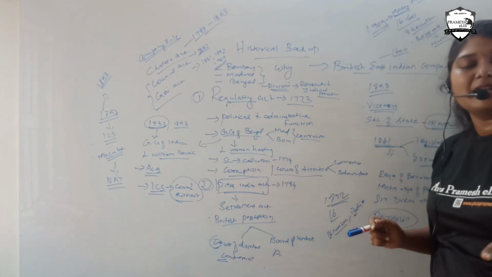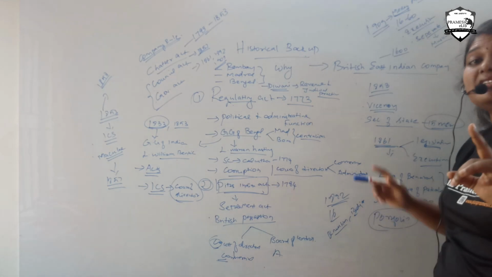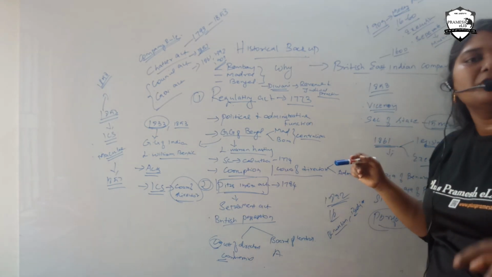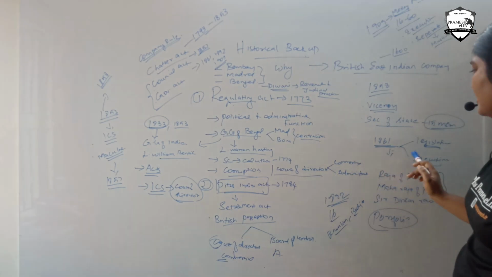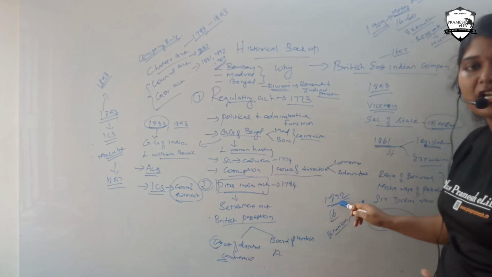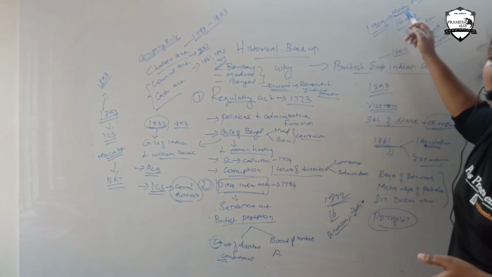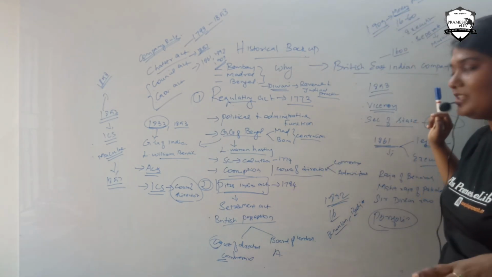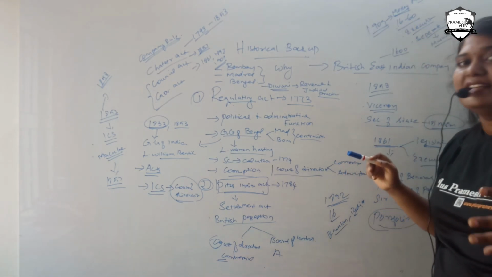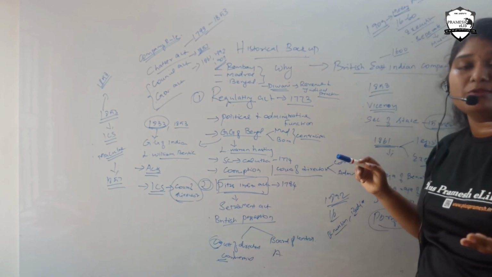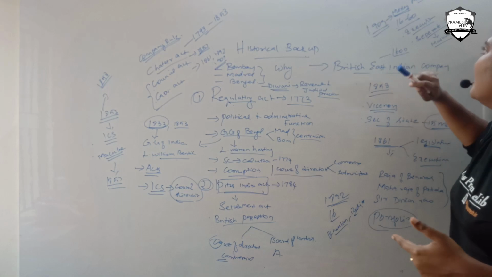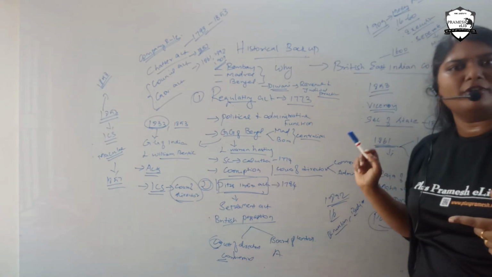Here the legislative number is increased from 16 to 60, whereas Indians were first included as legislative members in the 1861 Charter Act. Then it was further increased in the 1892 Charter Act, and finally from 16 to 60 in the Morley-Minto reform. Then the executive also had Indian officials. Satyendra Prasad Sinha was the first law member added to the executive wing. Then we have a separate electorate for Muslims.